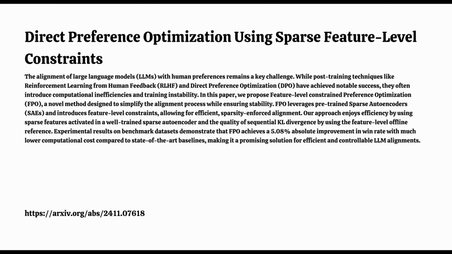Aligning these increasingly powerful LLMs is a crucial challenge in AI. It's a huge challenge, making sure they operate in a way that aligns with human values. Exactly. And researchers like Wang et al. highlighted this in their 2023 work. Absolutely. And in this paper, the authors, Yin et al., dive straight into this in their abstract. They point out that aligning these models is at the forefront of AI development.